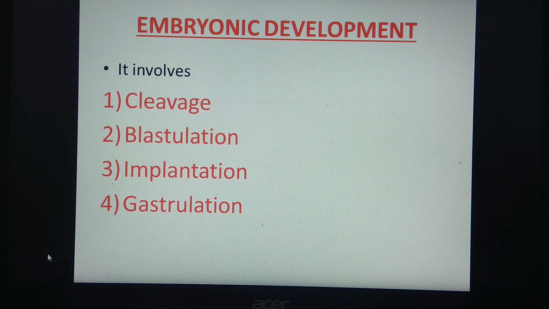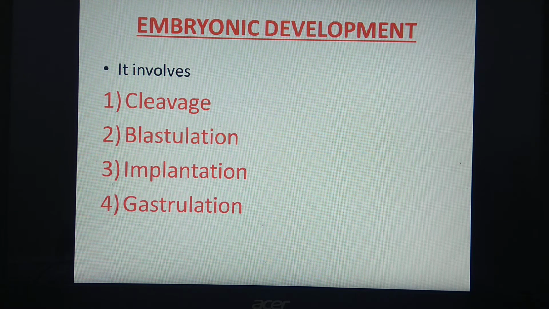If you remember, cleavage means simply a division, mitotic division. Because of that, the number of cells goes on increasing, but there is no growth period in between, and that's why the size of zygote and the size of morula remain the same. This cleavage results in the formation of morula, and later on blastula formation takes place. That process is called blastulation. Once the blastula is formed, it is implanted deep into the wall of the endometrium. That process is called implantation, and later on the process of gastrulation starts.